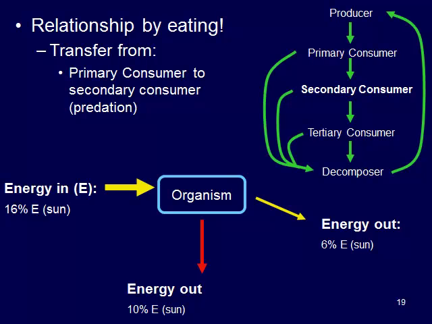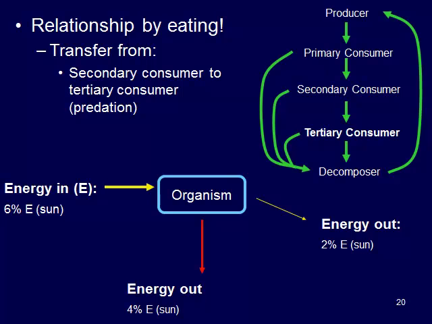So you can see as we get higher and higher in our food chain, there's less and less energy left for those tertiary consumers. So then our last leg, our tertiary consumer, so this is taking and scavenging or hunting that secondary consumer, and it has 6% of that initial 100% available to it, and uses 4%, and then 2% is left over to be decomposed.